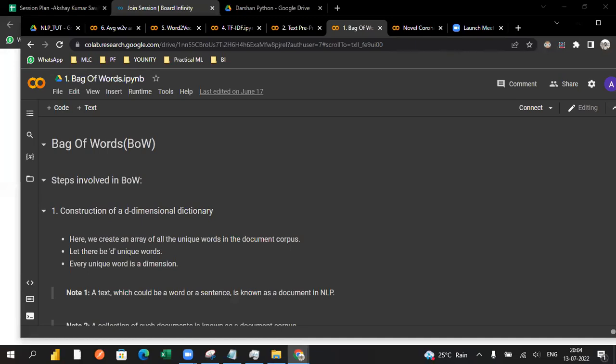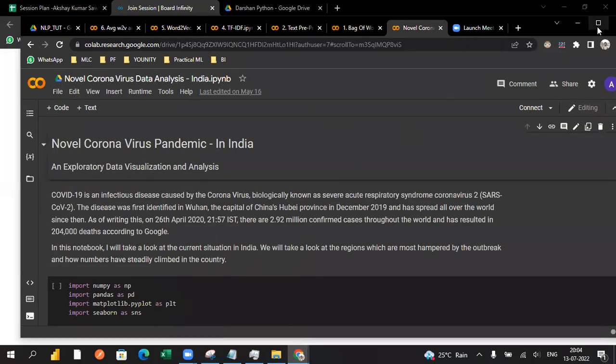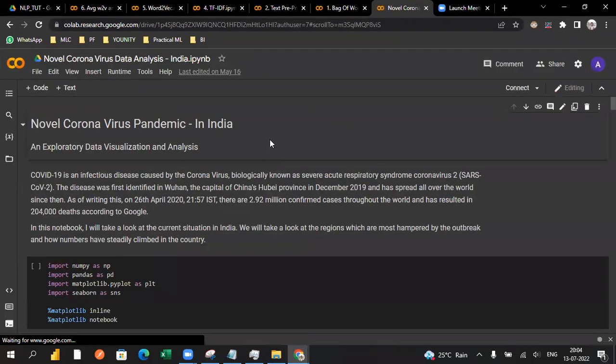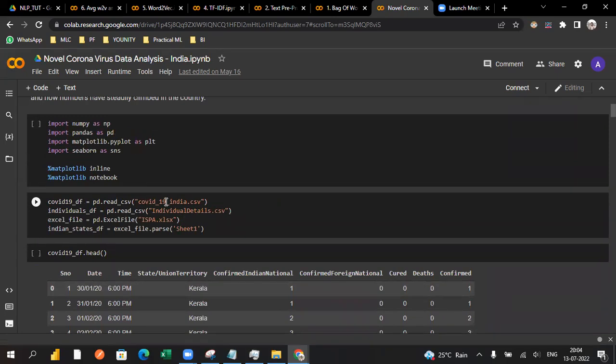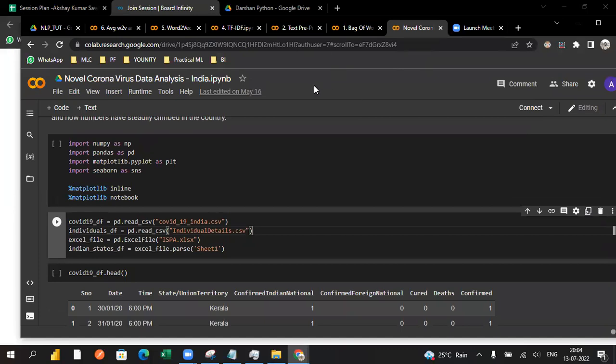So we're going to discuss today the NLP related concepts, along with some EDA analysis with matplotlib on coronavirus data sets. These are some of the sample data sets we have taken from Kaggle. I will also share the CSV files or some of the Excel files, so you can also practice by using matplotlib. We'll come back to this notebook again maybe.